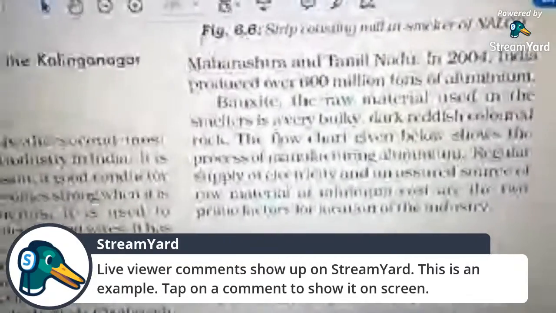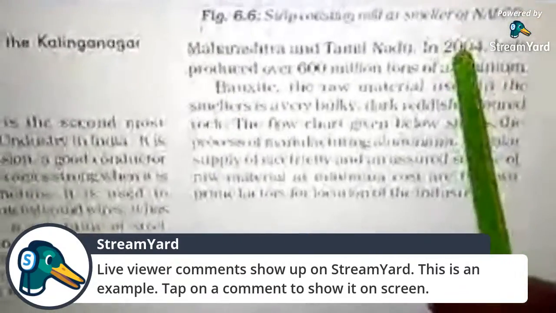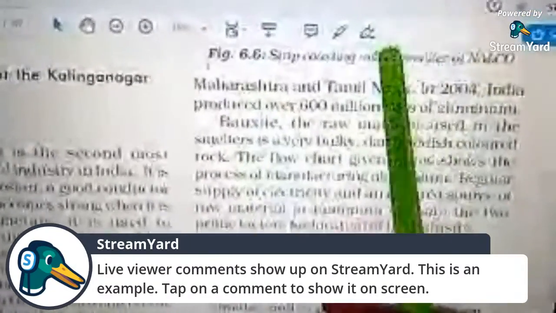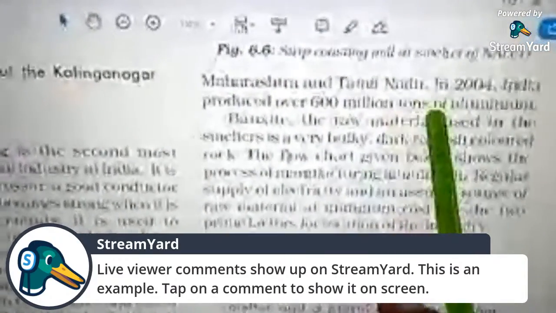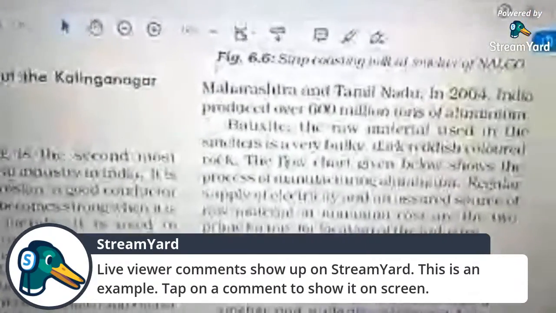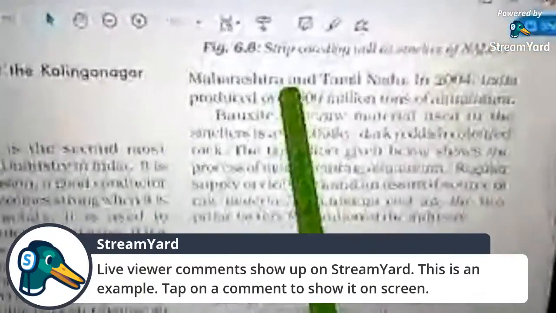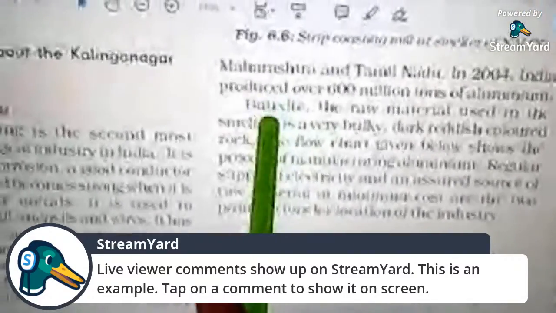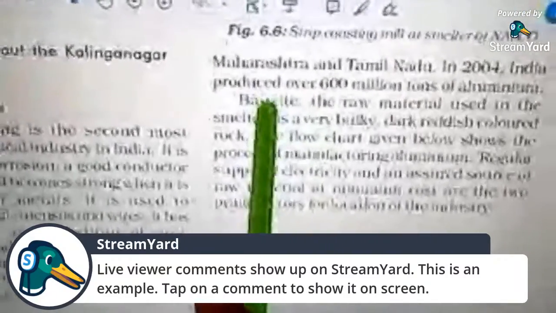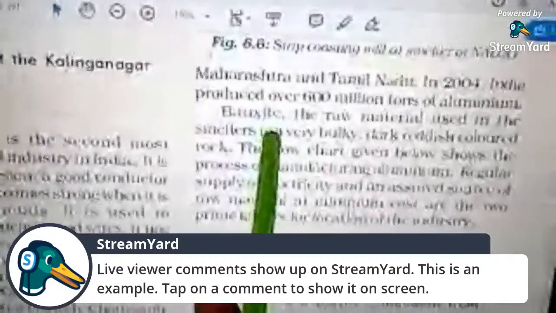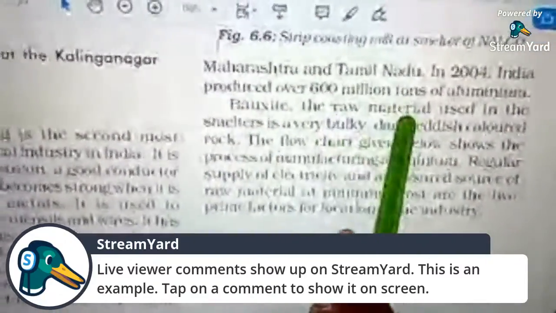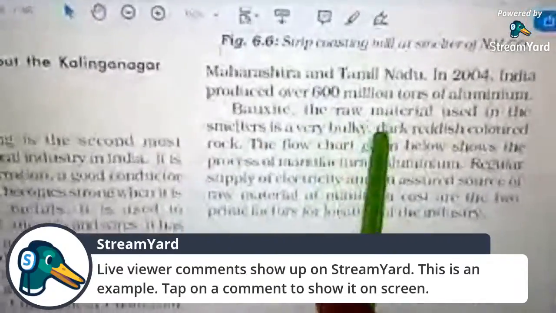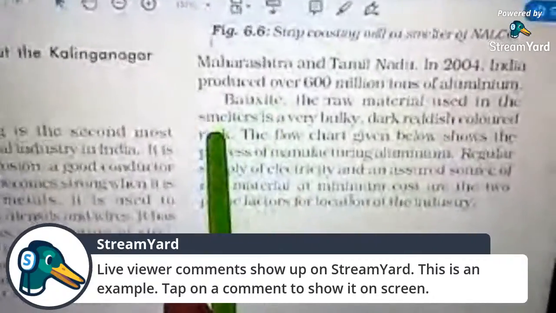In 2004, of course, it is 2004 data, which is very old data, the production of aluminum was 600 thousand tons. Of course it has increased a lot since. So what is the raw material used for the aluminum industry? Bauxite. Bauxite is the main raw material which we use in the aluminum smelting industry. The raw material used in the smelters is a very bulky, dark reddish rock. So this is the characteristic of bauxite. It is very bulky, dark reddish in color, and bauxite is a rock.